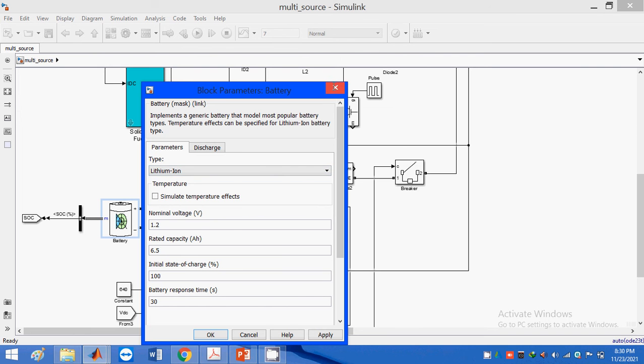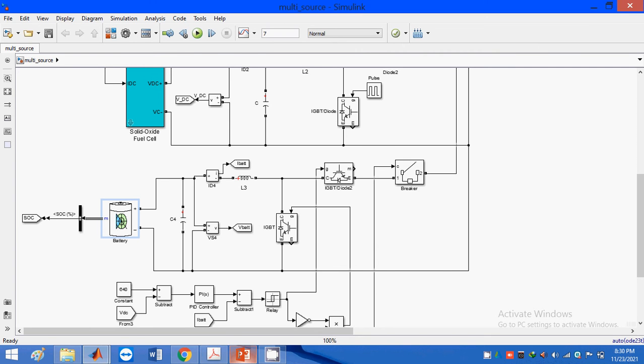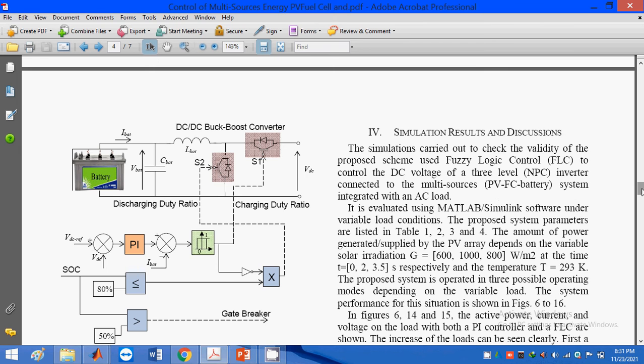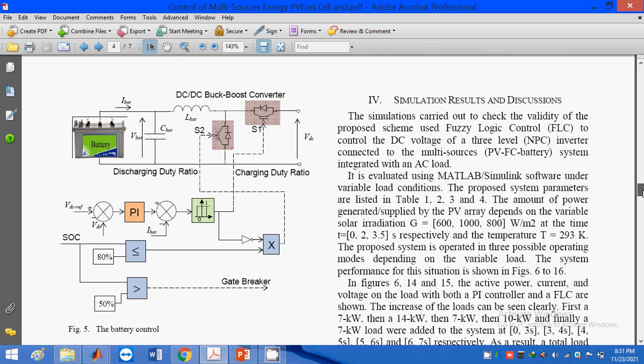When we talk about batteries, you already know the role of the batteries. They are used for charging and discharging conditions. Here we are using a buck boost converter in this block. You already know buck boost. We require a buck boost converter for charging and discharging purposes.